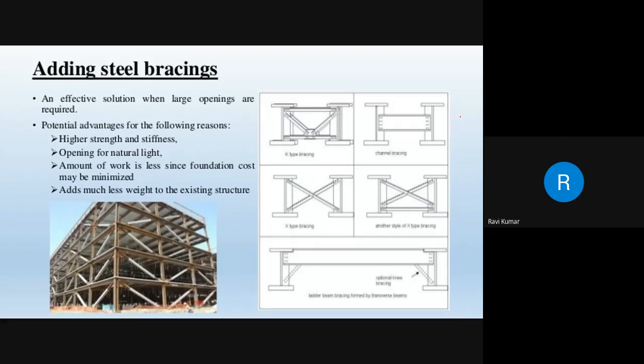That is why, my dear friends, if you see any bowstring bridge, they will be provided with a bracing at the top connecting the two bows on either side. Bracings may be of concrete or of steel. So these bracings will add value to the stiffness of the structure as a whole.